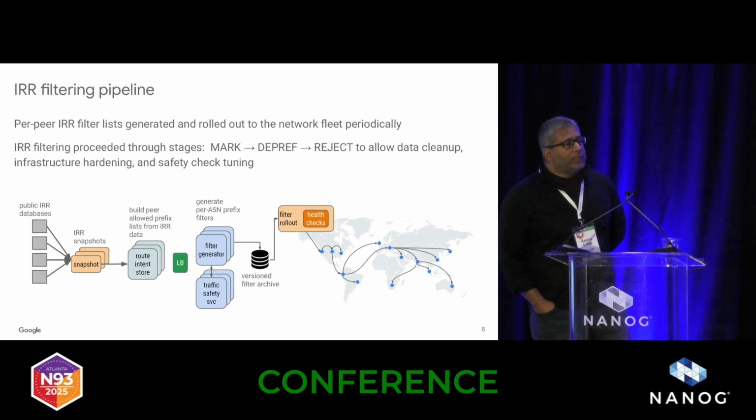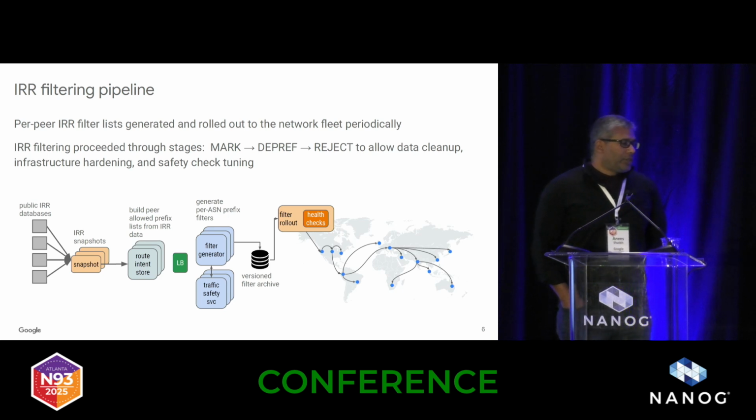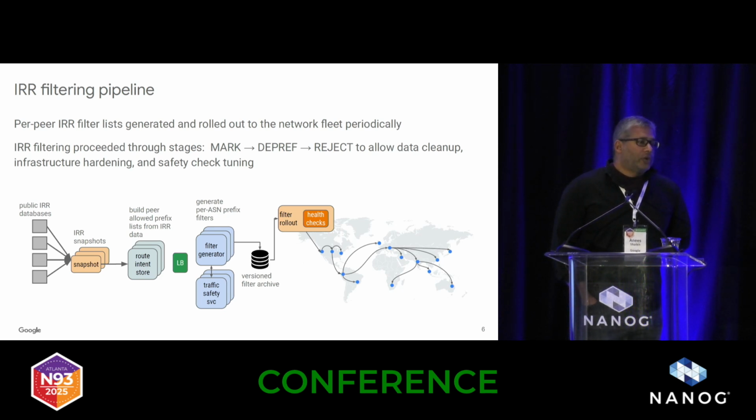At a high level, what we're doing is generating an IRR filter or prefix list for every one of our peers using public databases, and then rolling that out periodically to the network. So the pipeline looks as shown here. We use the public IRR databases. We still use too many of them, in my opinion, but we use a bunch of them. We collect snapshots periodically, multiple times a day.